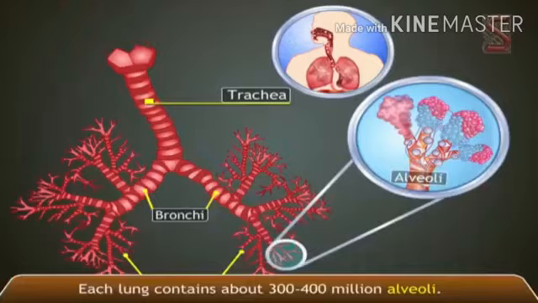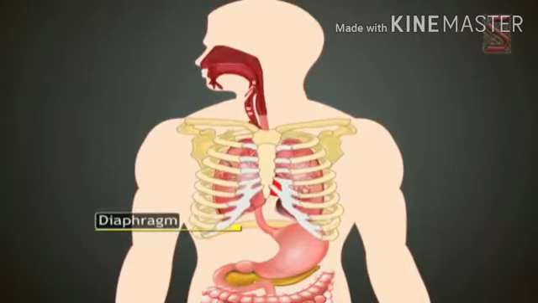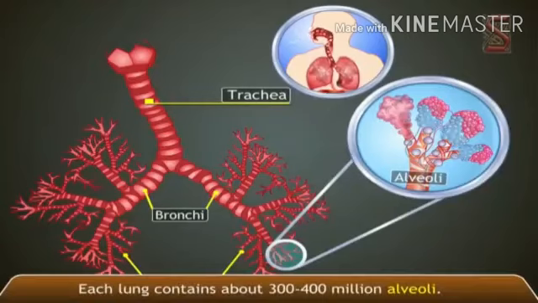Now, mechanism of breathing in human beings. Inhalation. When the muscular diaphragm of the body relaxes, the volume of the thoracic cavity increases and air pressure inside the cavity decreases. The air from outside enters the lung through the nostrils and the alveolar sacs are filled with air rich in oxygen.